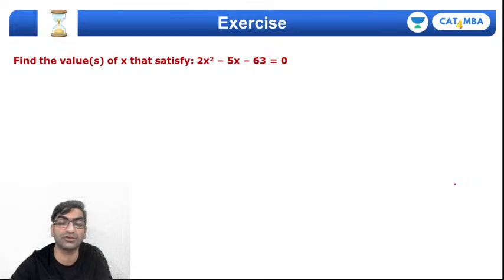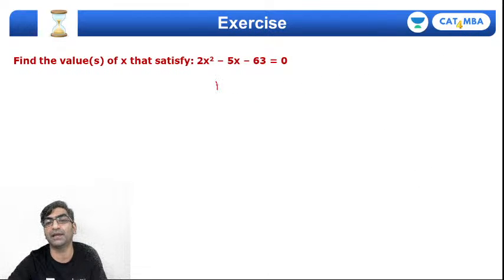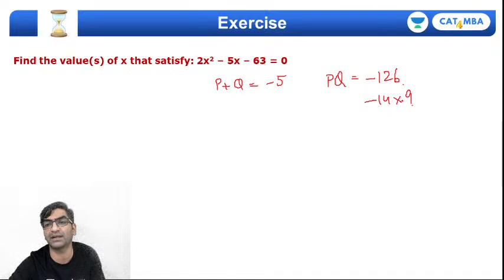Factorize this. It surely will not be a direct question in the exam. I want p and q, their sum to be b, which is minus 5, but the product to be 63 into minus 63 into 2, which is minus 126. So 14 into 9 is 126. I'm going to say minus 14 and plus 9, because the sum of minus 14 and plus 9 would indeed be minus 5.